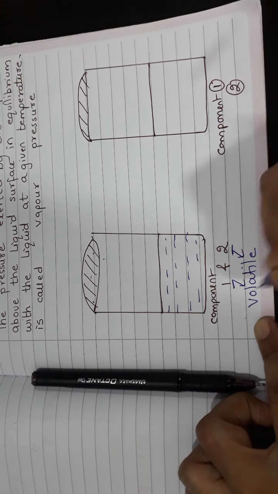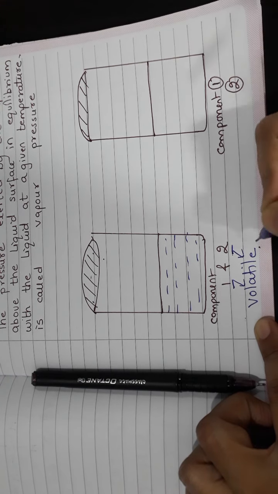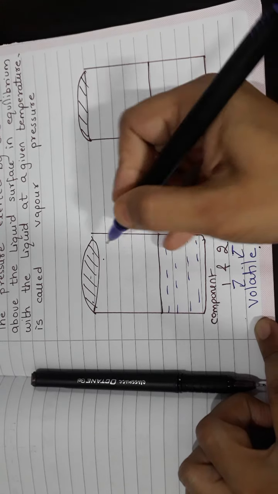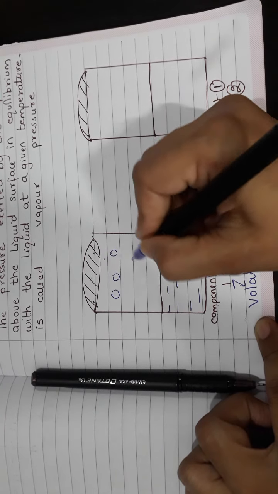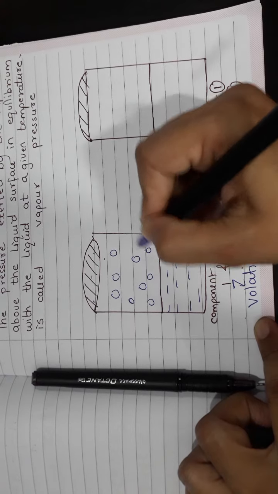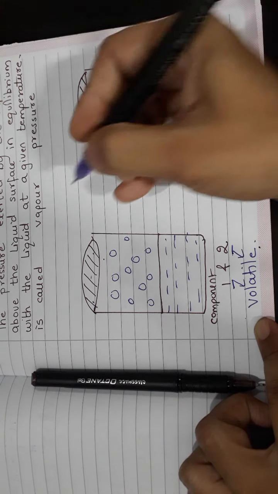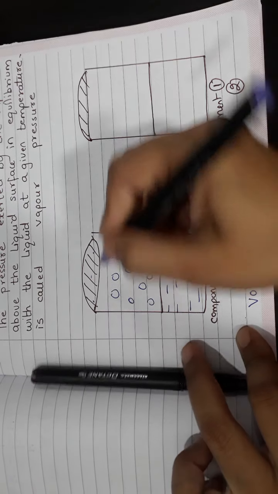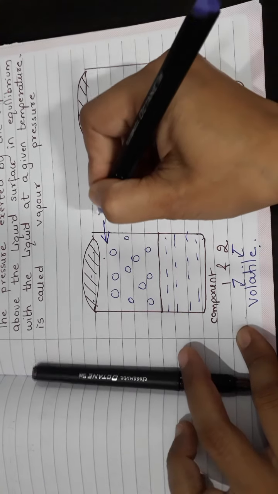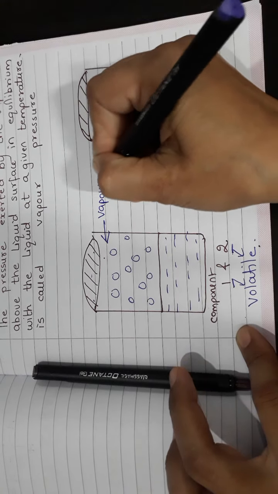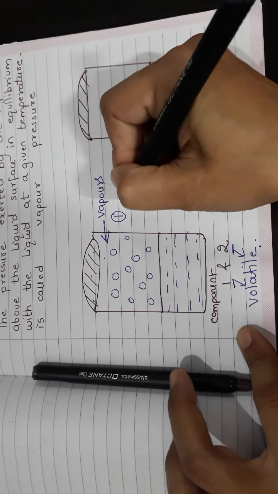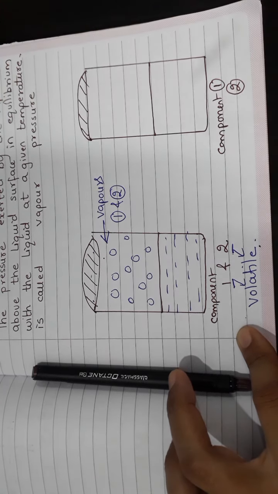If both the components are volatile, it means when you find the vapors over here, the vapors will comprise both the components. So whatever vapors we are getting in this case are going to be from component 1 as well as component 2.